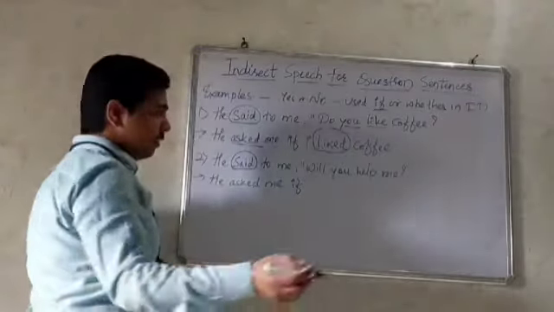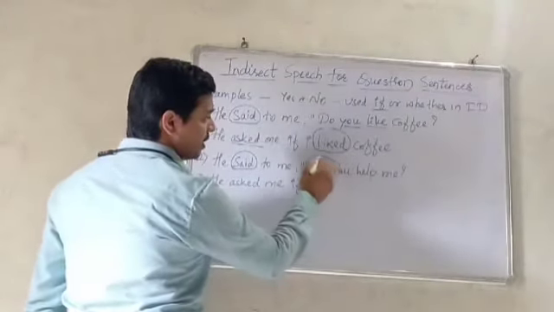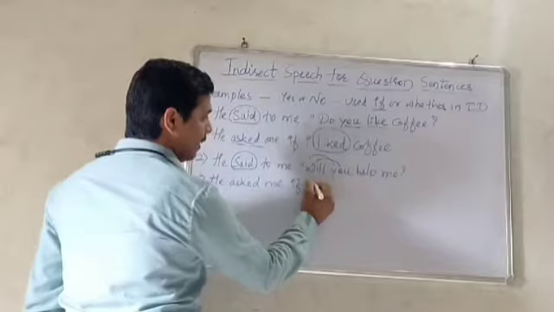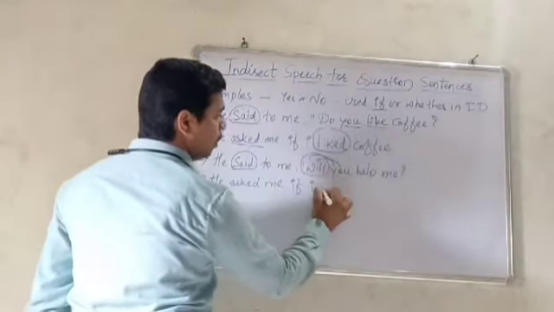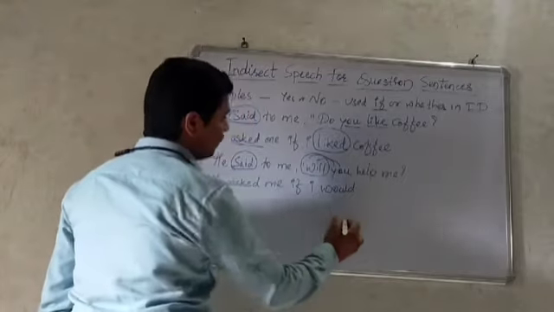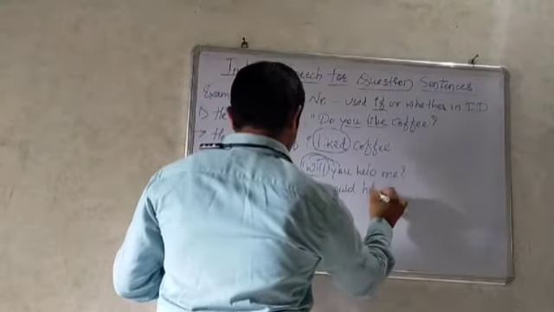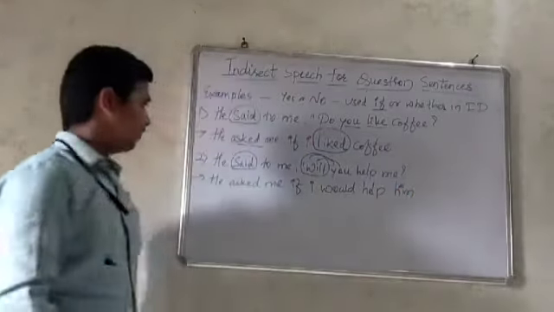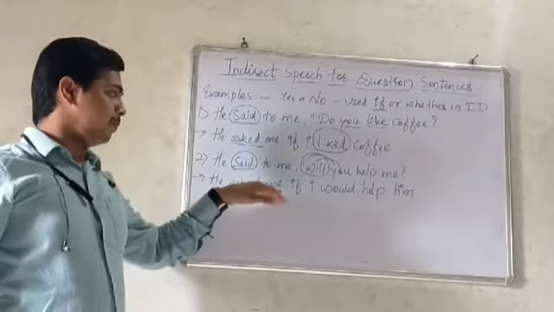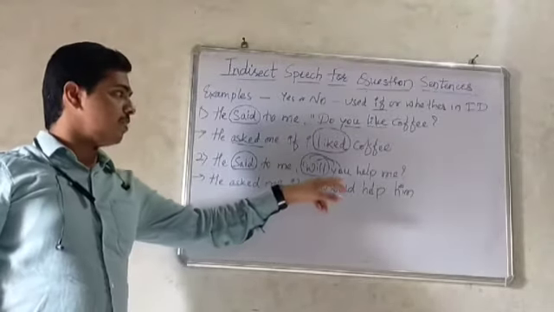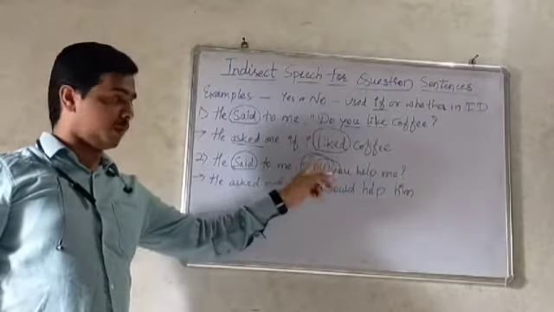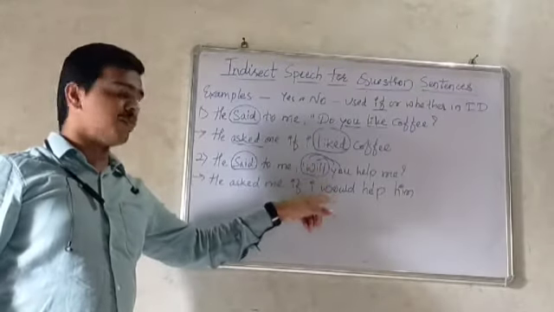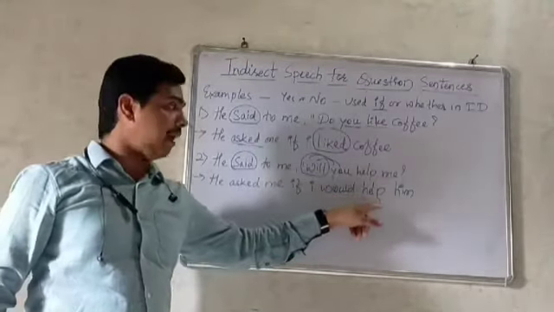So here there is a small interchange. Here you becomes I first. If I, so will changes into would. If I would help him. He asked me if I would help him. So here first do the interchange. So if you becomes I, if I, will becomes would. So he asked me if I would help him.